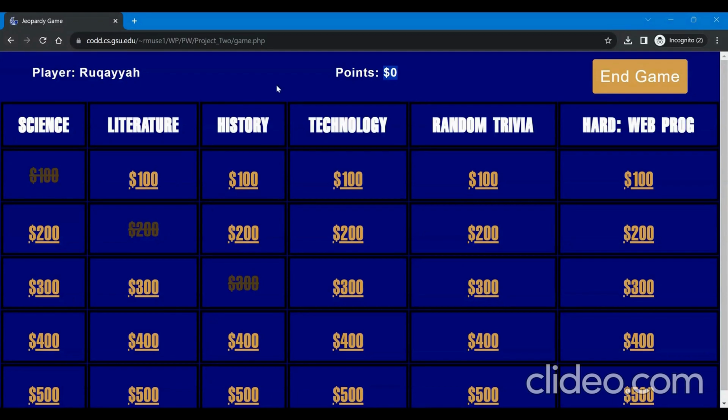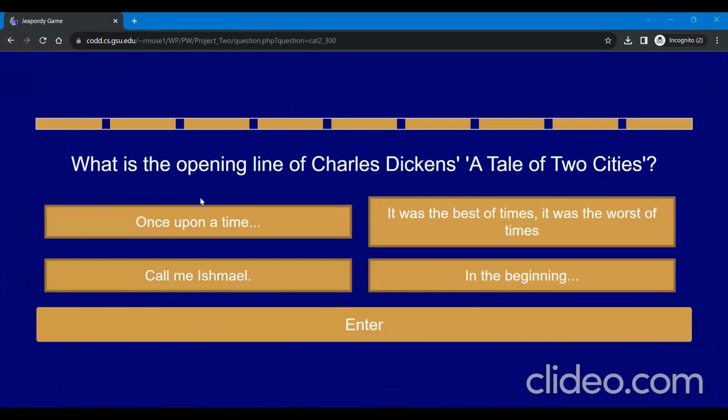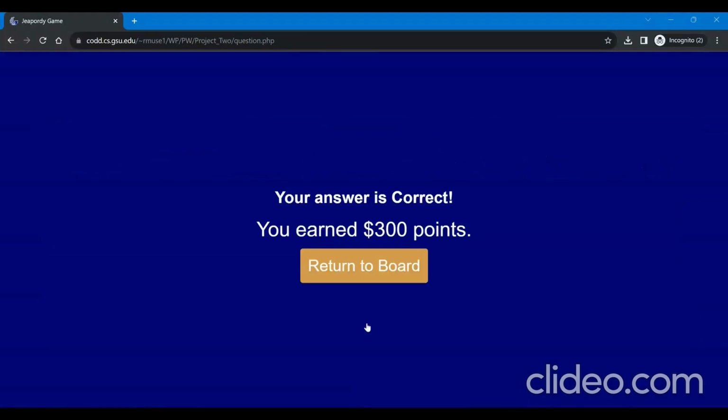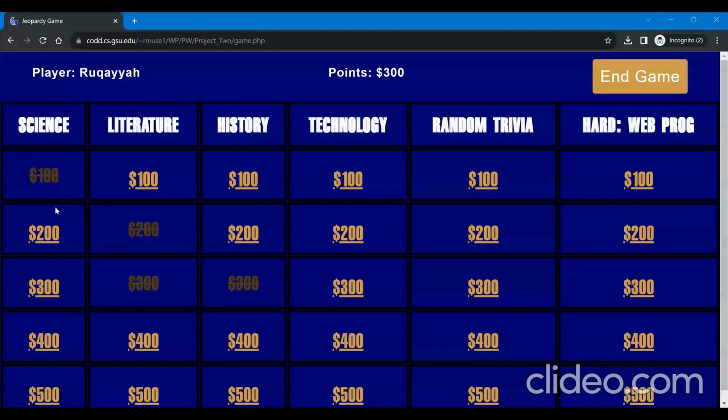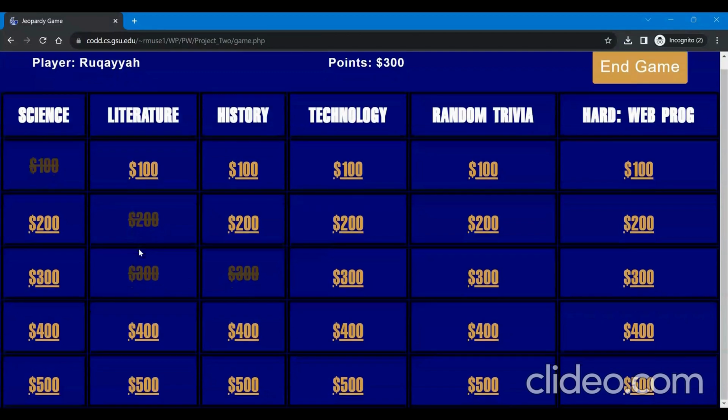Let's go for Literature 300 to gain back our points. What is the opening line of Charles Dickens' A Tale of Two Cities? This is, it was the best of times. I'm going to hit enter. Your answer is correct. And so we have re-earned our 300 points. And as you can see, once you return to the board, you are not able to answer the questions that you already previously answered. And so you only have the remaining questions on the board to pick from.